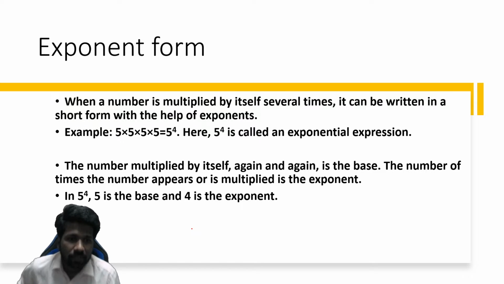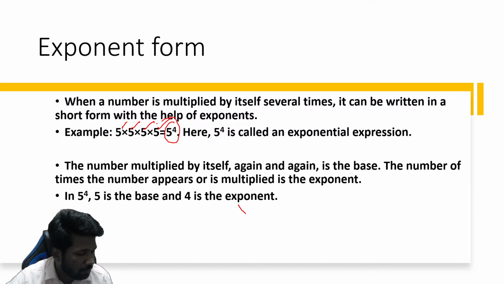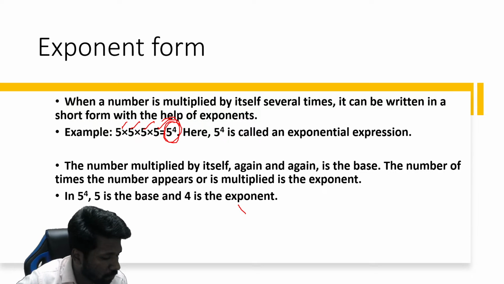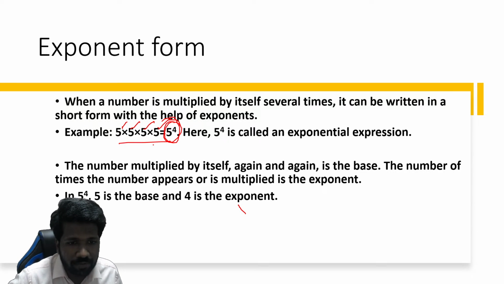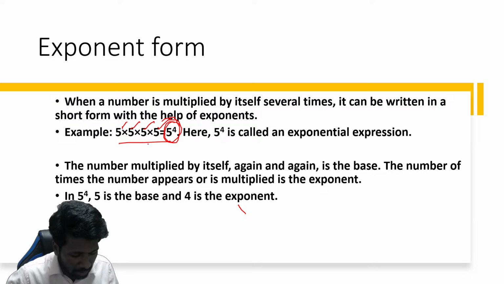Okay, so exponent form means, for example, 5 raised to 4 means what? 5 into 5 into 5 into 5. In previous chapters also, we have seen numbers written in exponent form. So 5 raised to 4 means 5 into 5 into 5 into 5. Repeated multiplication is exponents. That is clear to all of you, I guess.